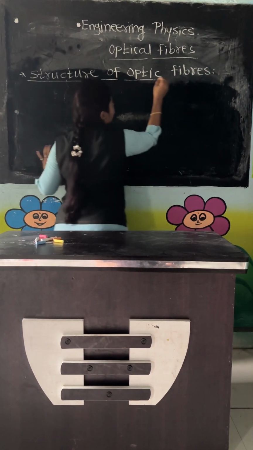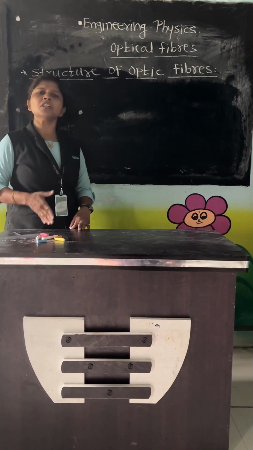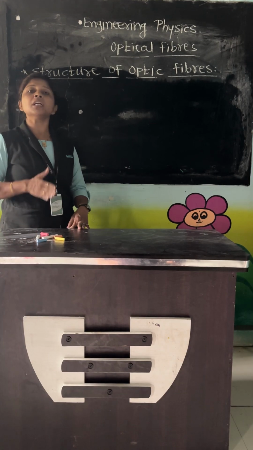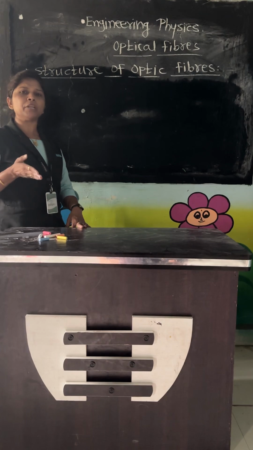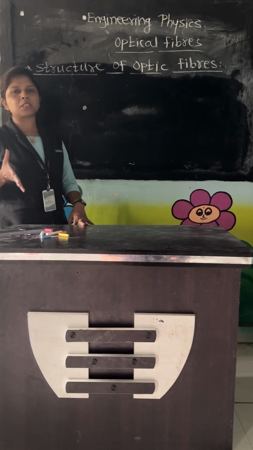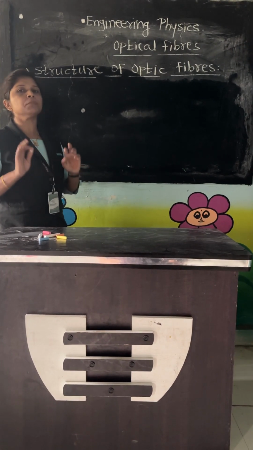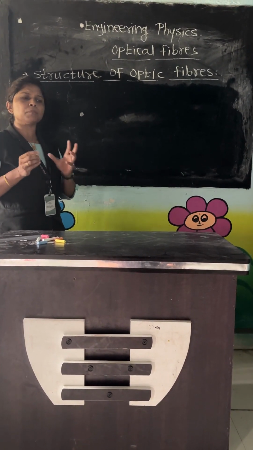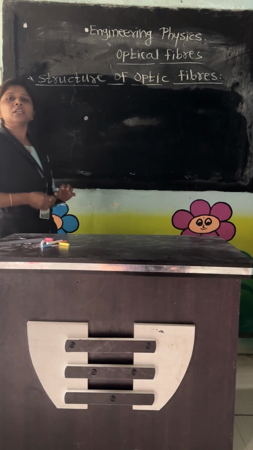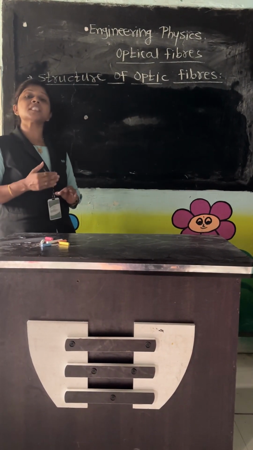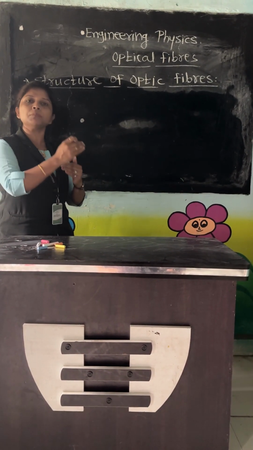Generally, optic fibers are cables which are basically made from transparent material. That means they are generally made from either glass or transparent plastic. But they have a specific structure: the optic fiber has a central part known as the core, made from one transparent material.